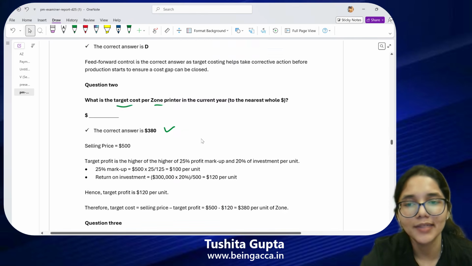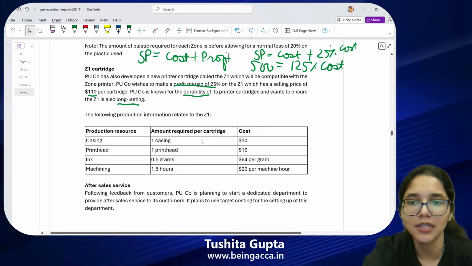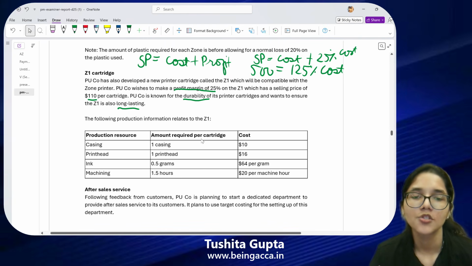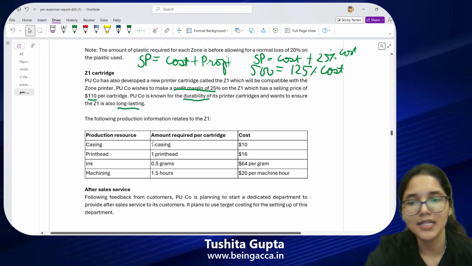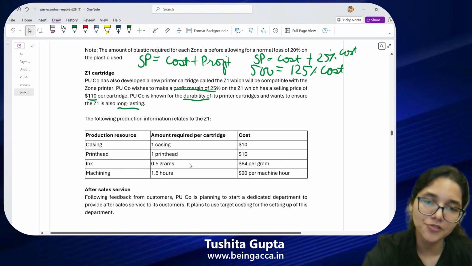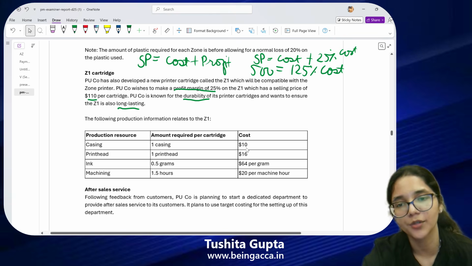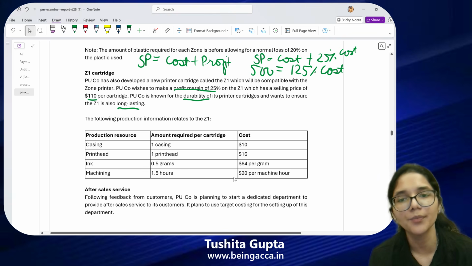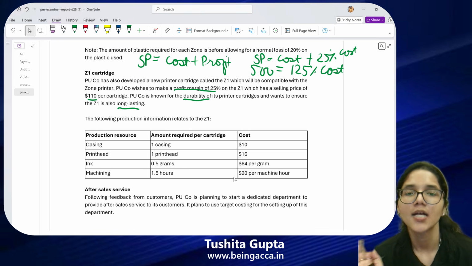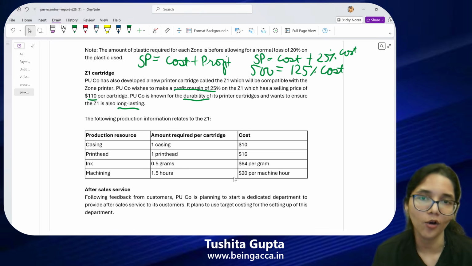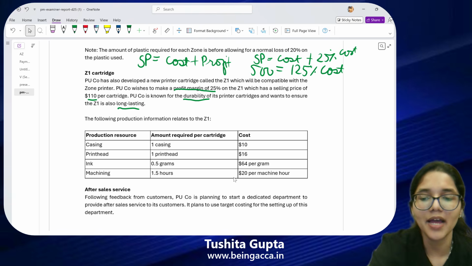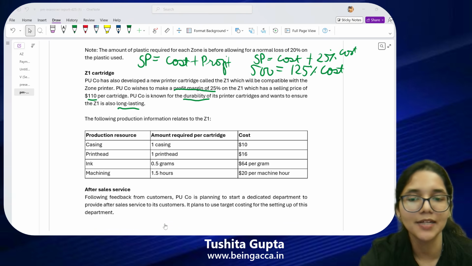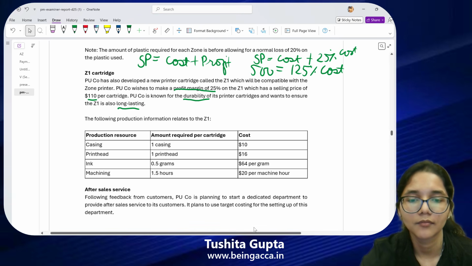So let's do one thing. Let's go back to the information that's given to us about Z1. With respect to Z1, there are different things which I will be requiring, how much of it I require, and the cost per unit is given to me. Now I have to find out what is the maximum that I will be willing to pay such that I can avoid a cost gap. So take 2 minutes, try and solve this on your own once, then we will discuss this together.